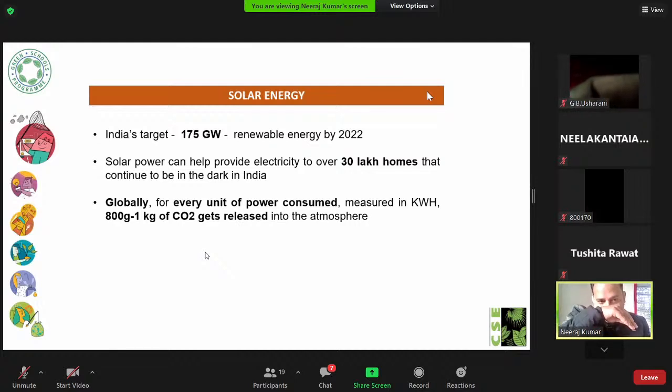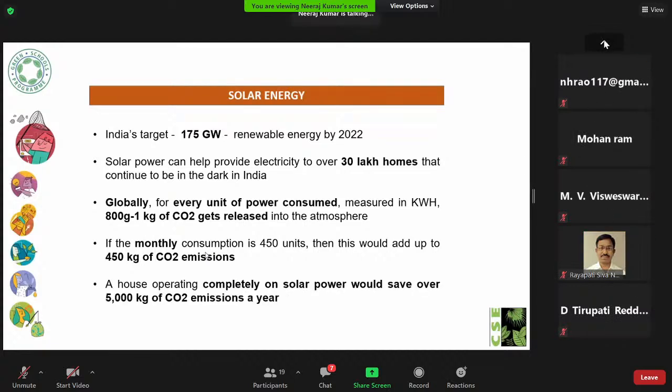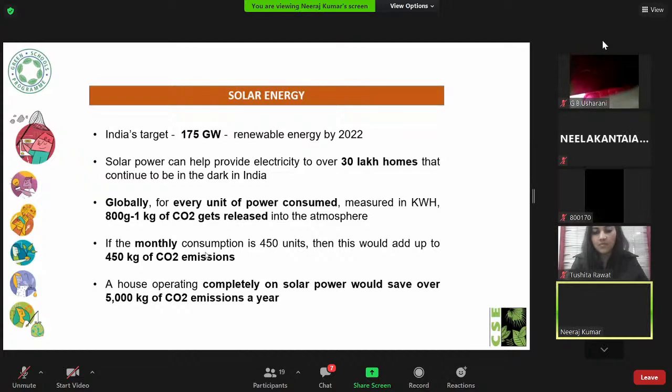Globally, each unit of power consumed, in kilowatt-hours, releases 800 grams to 1 kg of carbon dioxide into the atmosphere. If we calculate this data, if the monthly consumption is 450 units, then this would add up to 450 kg of CO2 emission in the environment. We can take the example of any normal house which we are living in. So we can save up to 500 kg of CO2 emission in a year if we move to solar power.